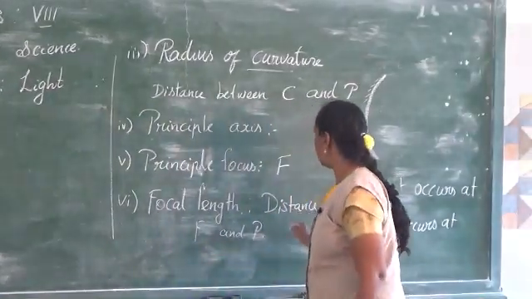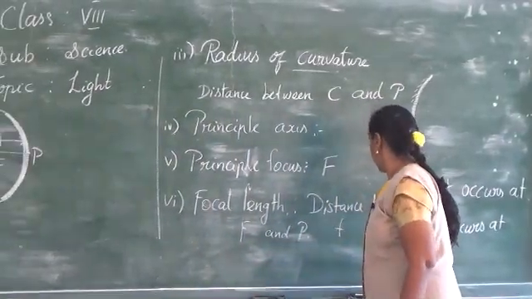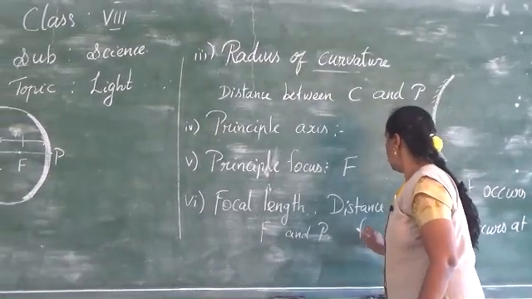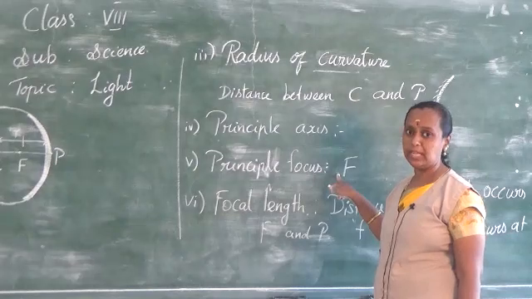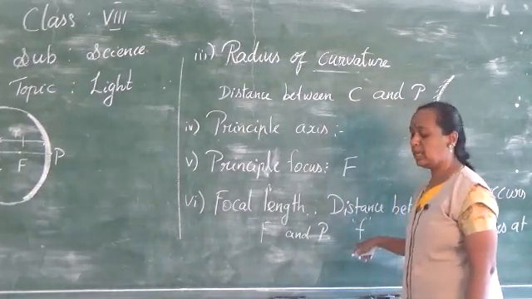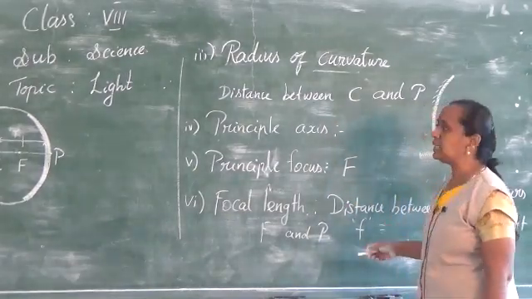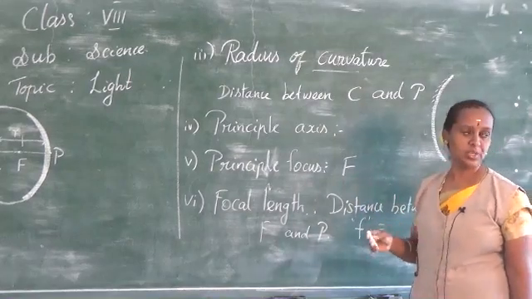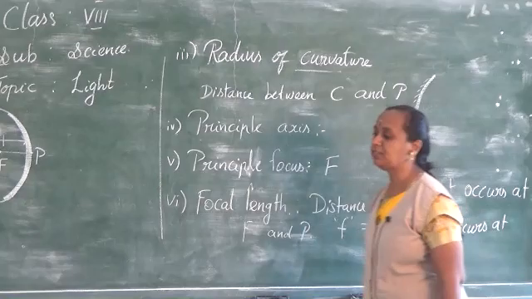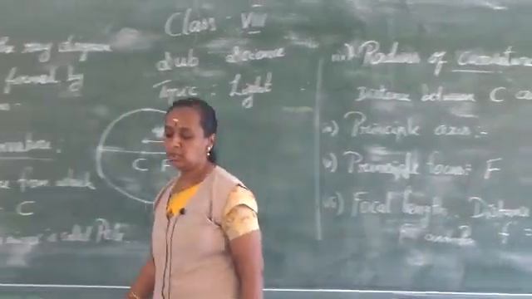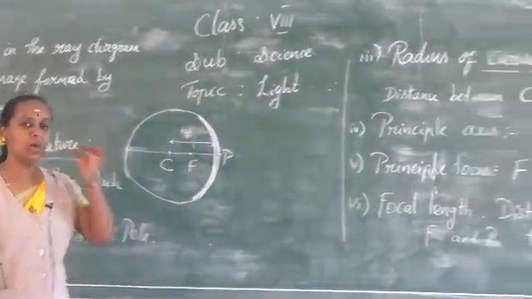It is denoted by the letter small f, whereas the principal focus is denoted by the letter capital F. This is denoted by the letter small f. So f is equal to, always it is half of the radius of curvature. So you can write it as R by 2, that is radius of curvature divided by 2. So that's all about the terms we studied.